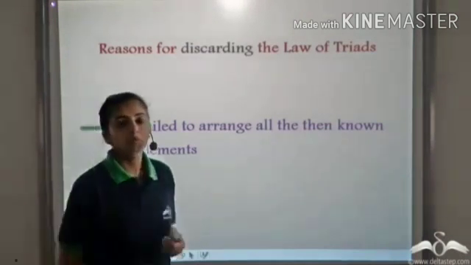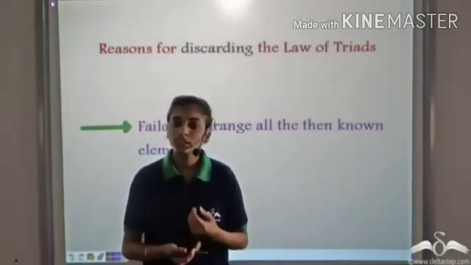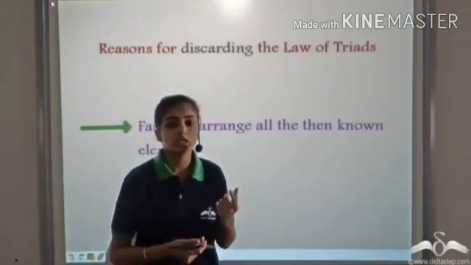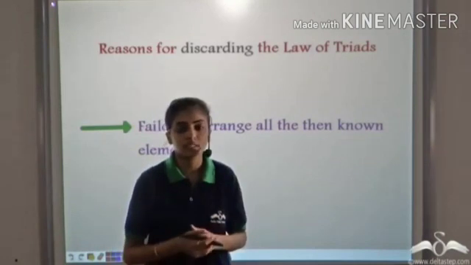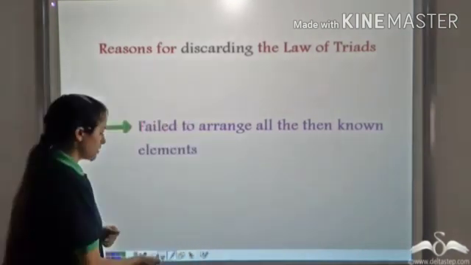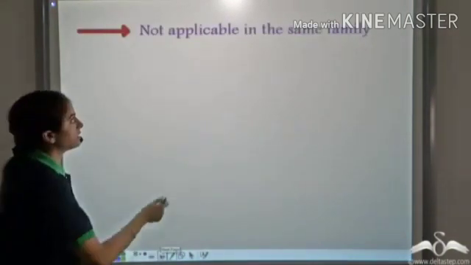But there was some problem with this law of triads. By the time Dobereiner gave his law, 30 elements had been discovered, but his law was valid for only 3 triads, that is, for only 9 elements. It failed to arrange the remaining elements. Another problem with his law was that it was not applicable in the same family.